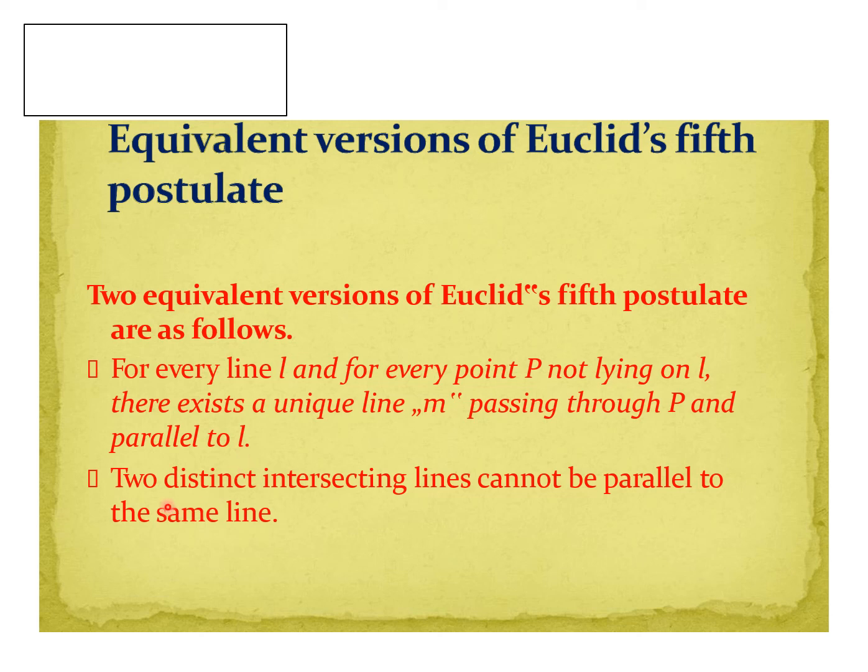Similarly, two distinct intersecting lines cannot be parallel to the same line. This is also an equivalent version of Euclid's fifth postulate. Understood, my dear children?